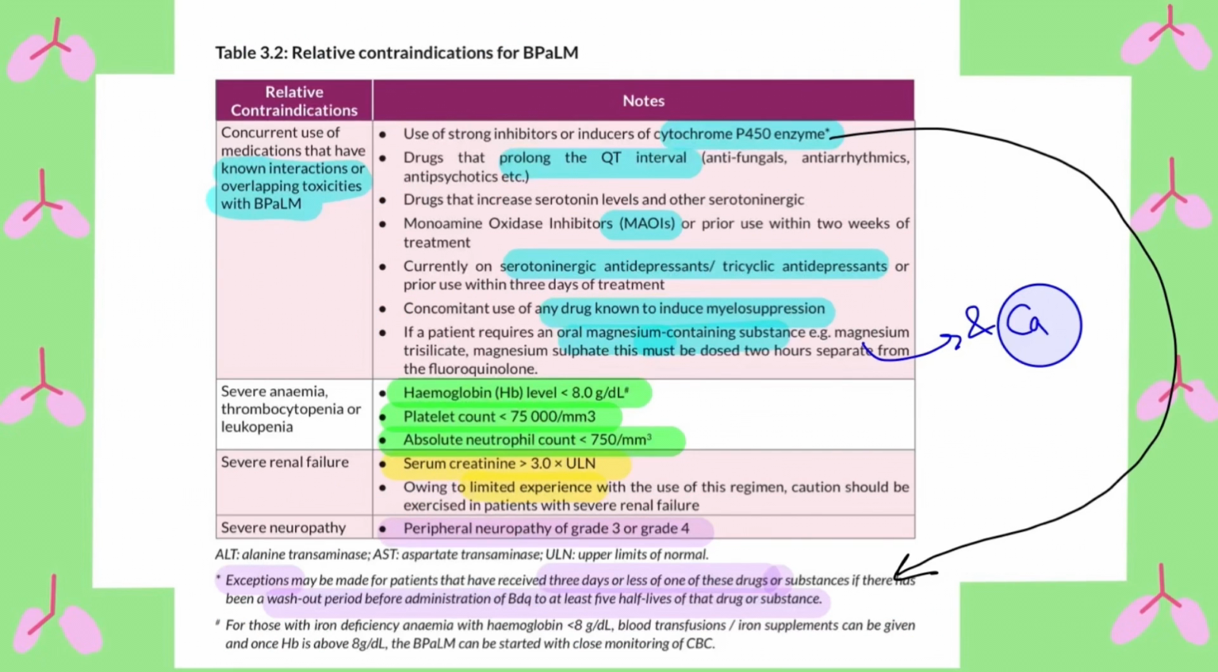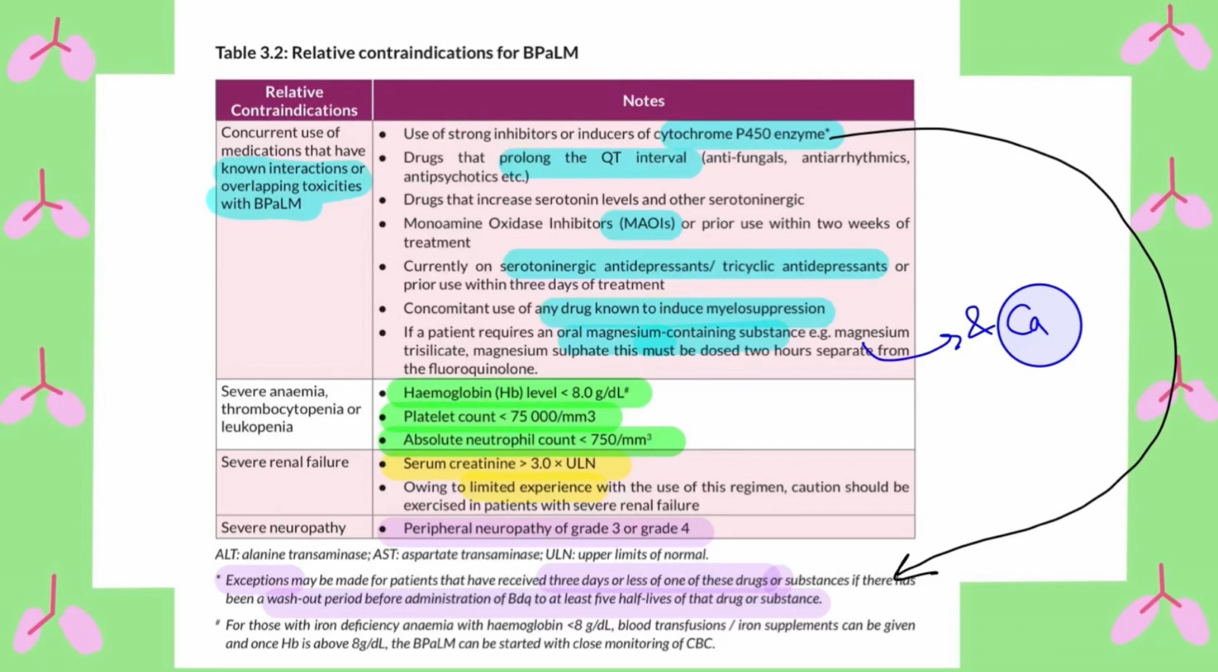Now coming to relative contraindications of this regimen. This regimen is not indicated in patients who are on inhibitors or inducers of cytochrome P450 enzyme due to drug interactions. But here a clause has been mentioned in the guidelines, where it states that if a patient has received these medicines for less than 3 days, or if the substances have been washed out of the body, say for at least 5 half-lives of that substance, then we can still prescribe the patient the bedaquiline based BPaLM regimen.